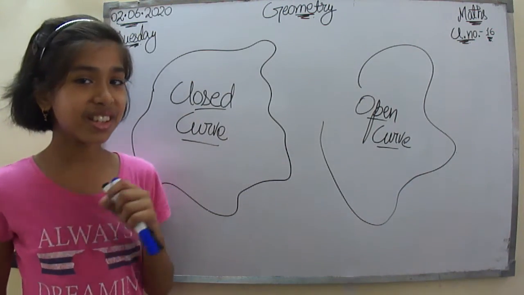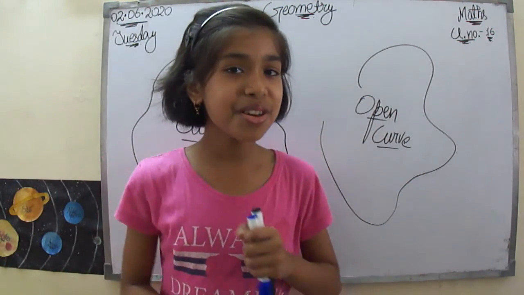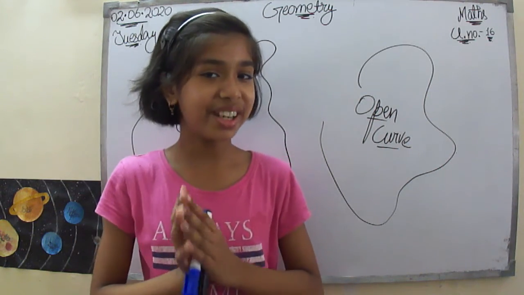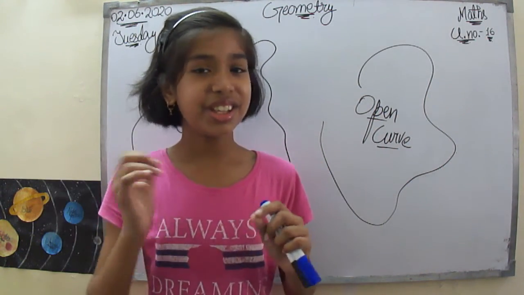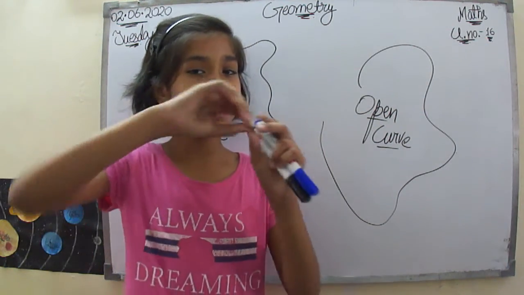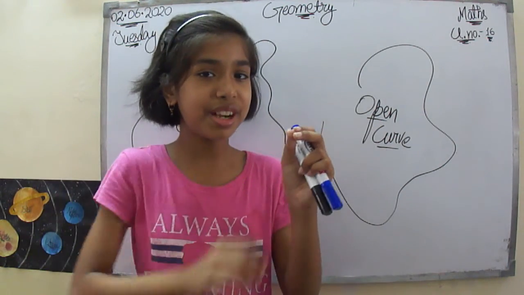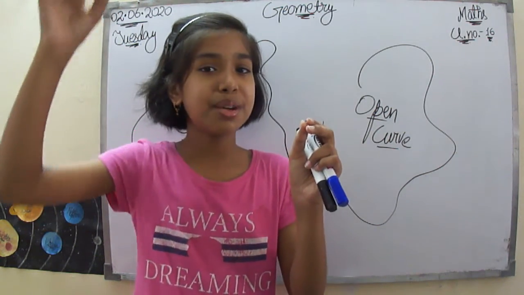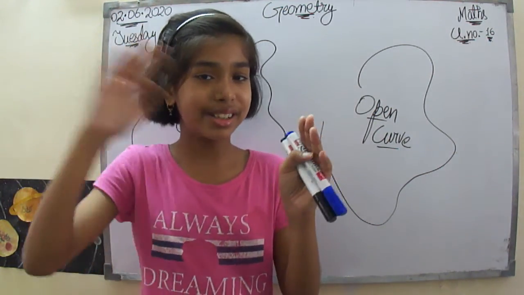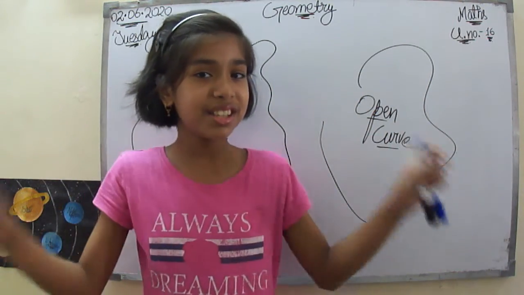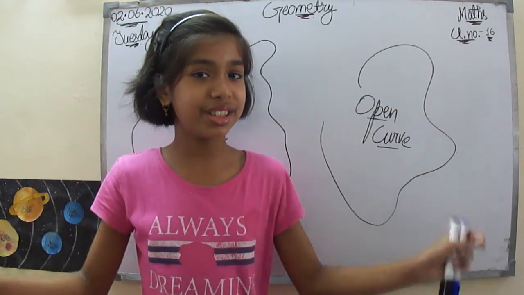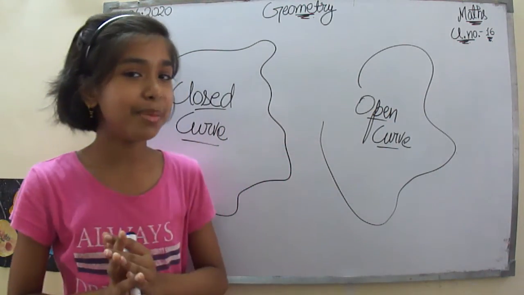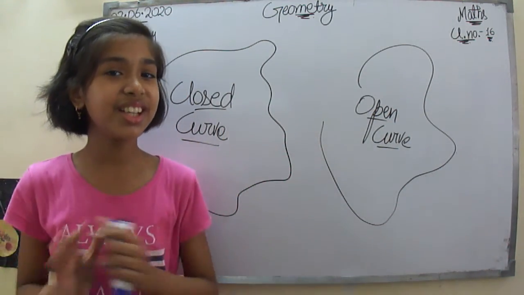Now let me ask you a tricky question. How will you measure the length of a curve? Very simple, right? You will take a thread and a scale, take that thread and put it along the sides of that curve, and then stretch that thread out and you will get a straight line, and then you can measure that with the help of the scale. So I think that is very clear to you.